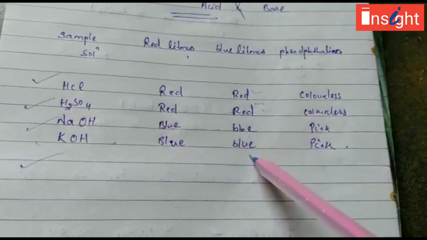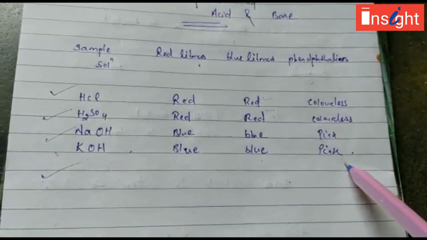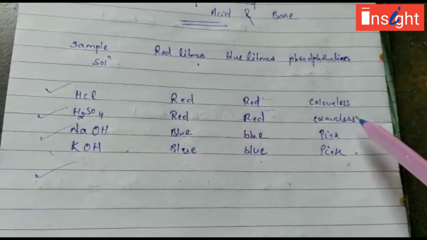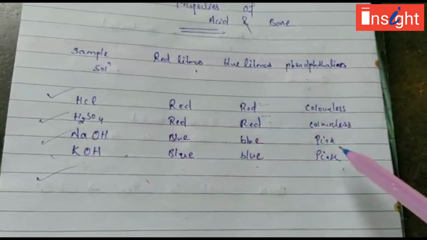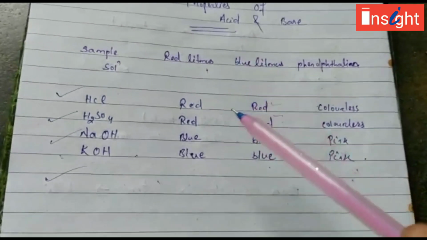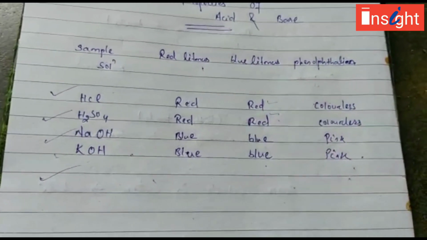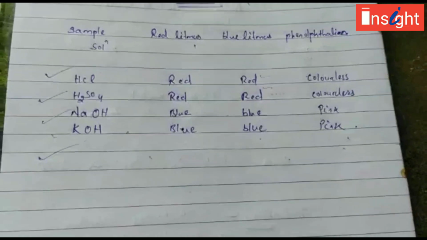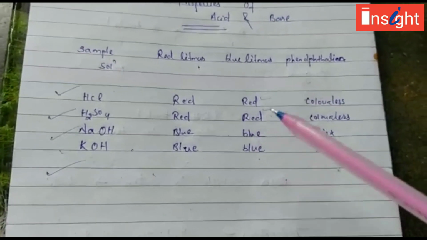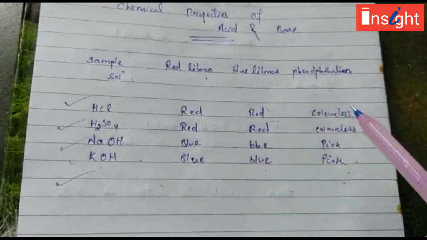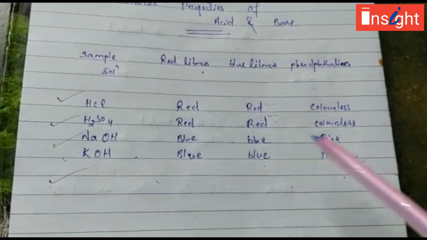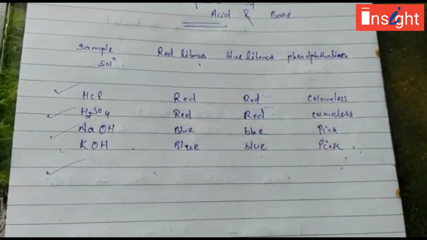So here you see the color of red litmus is changed to blue in case of base, but the blue litmus remains the same. And in phenolphthalein indicator, when it comes in contact with acid, it becomes colorless, and when it comes in contact with base, it becomes pink. So all these things, some like using litmus paper you had tried in your lab activity, and others also you can try in your lab. So these are the few indicators we are using to determine whether a substance is acidic or basic. Here you can use methyl orange indicator also. I have given some examples.